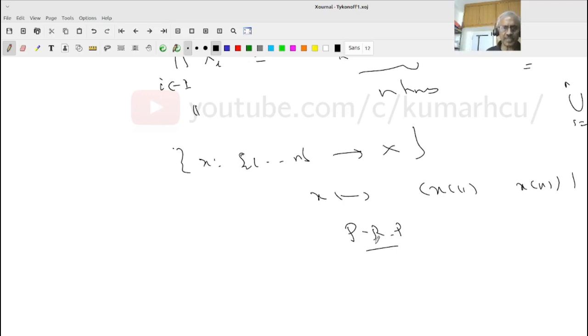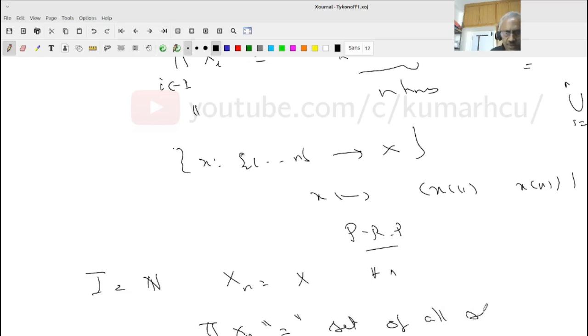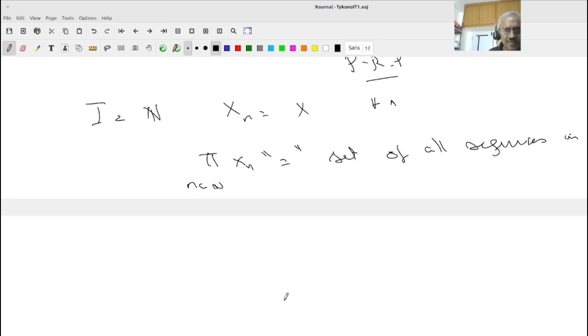So spend some time. Next, let's suppose I equals N and my X_n equals X for every n. Then what do you think the product of X_n, n in N, is? This is nothing other than the set of all sequences in X. Do you understand this? Why?